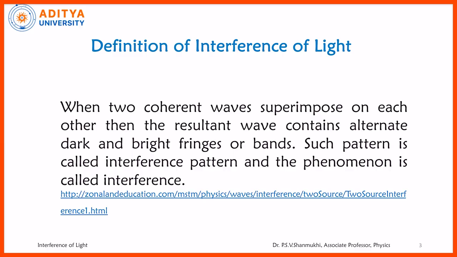Coming to the definition, when two coherent waves superimpose on each other, the resultant wave contains alternate maxima and minima, meaning dark and bright bands. Such a pattern is called an interference pattern, and the phenomenon is called interference.